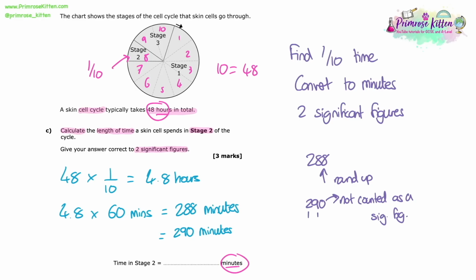Lots of people lose marks in the exam for not remembering to go back and check to see if it wanted it in a certain decimal place or significant figures, and it's easy marks to get. So just make sure when you've done a calculation question, go back and read the question again and check to see if it wanted it in 2 significant figures, because it's easy just to forget that little sentence underneath the actual question, and make sure that you've got it right.